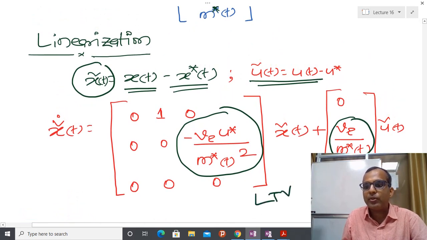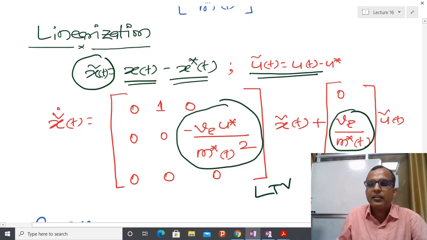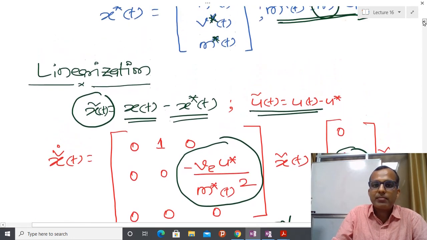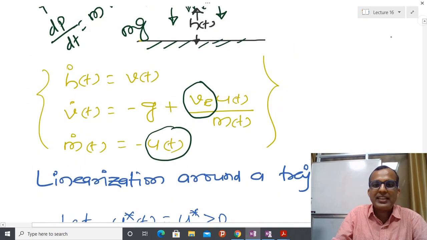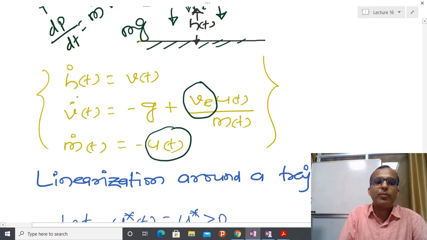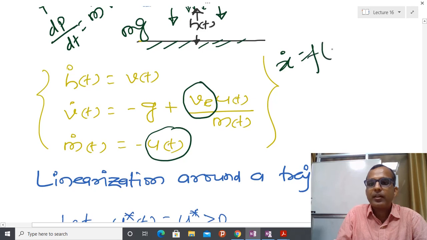Let us come back to the mathematical model. Here you can see that this is just a forced system in the coordinates h, v, m, and here mass is changing with respect to time. So mass is again treated as a state variable. If you treat h, v, m as the state variables, then this system is just a forced system f of x and u.